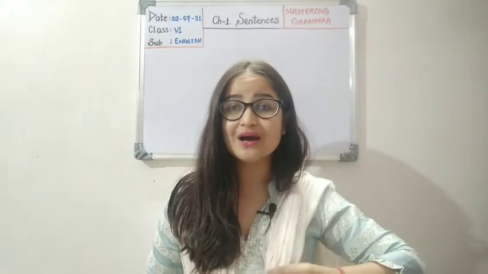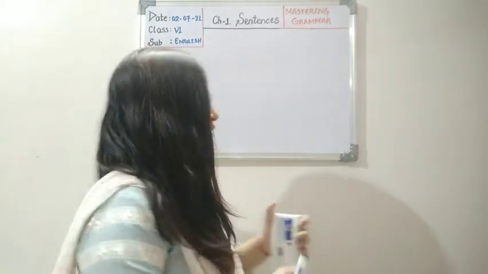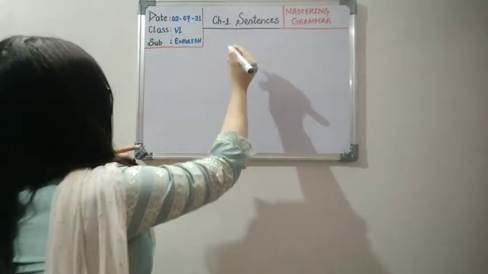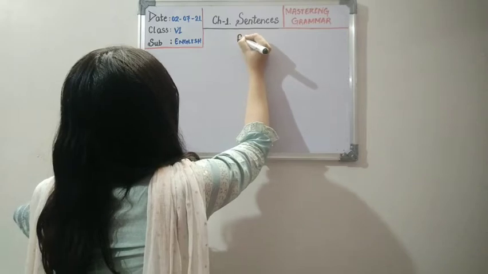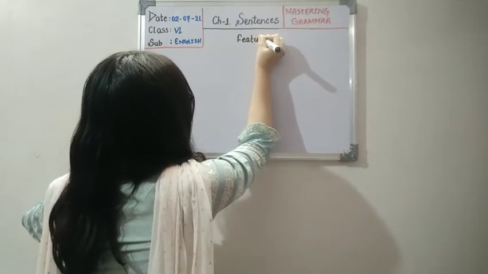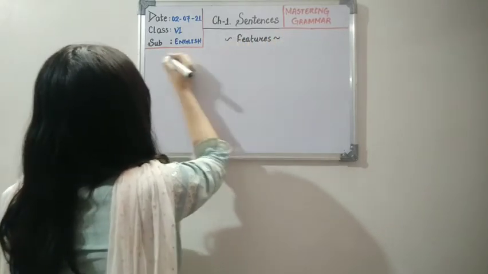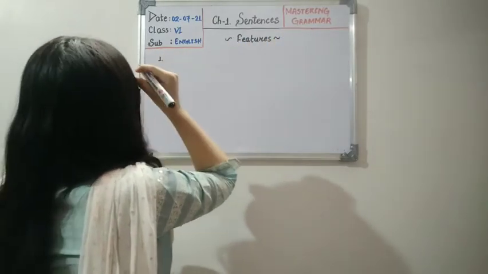So what will be those features? We will get to know. Now let's learn some important features, so that you understand how to identify whether a group of words is a sentence or not. The first one, children, is very easy.